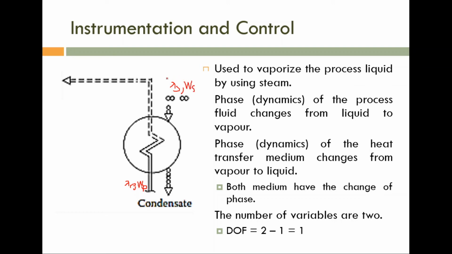The heat energy transferred by the heat transfer medium, that is steam, is lambda S into Ws, and that energy is transferred to the process medium. The heat energy absorbed by the process medium is lambda P into Wp. So again we have one process equation, and how many variables are there? Ws and Wp, two variables. With two variables and one equation, the degrees of freedom is 1. So we can implement only one independent control loop.